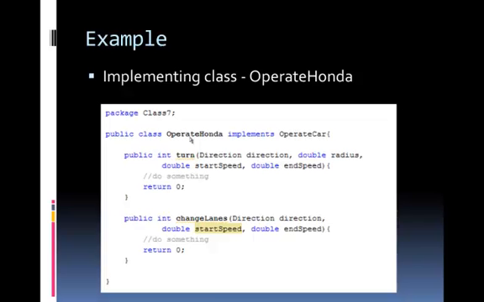Hence, it needs to abide by the contract that OperateCar outlined. So it needs to implement the turn method as well as the changeLanes method. Both methods exist on the OperateCar interface.